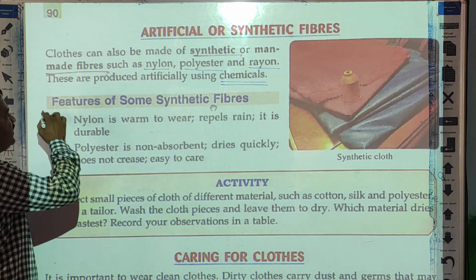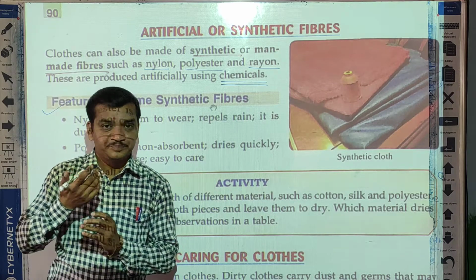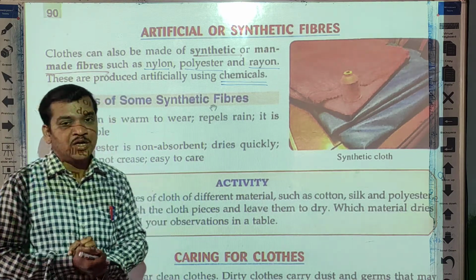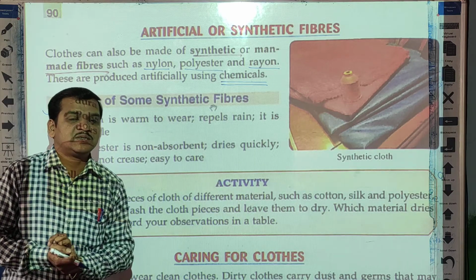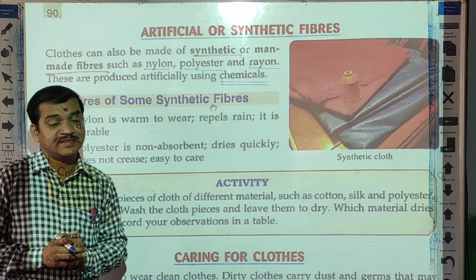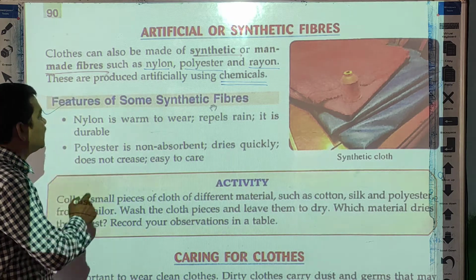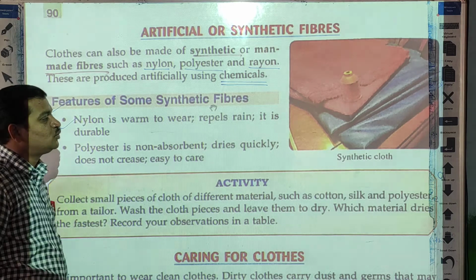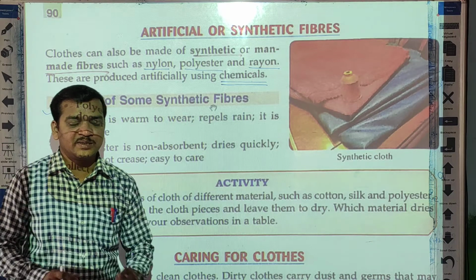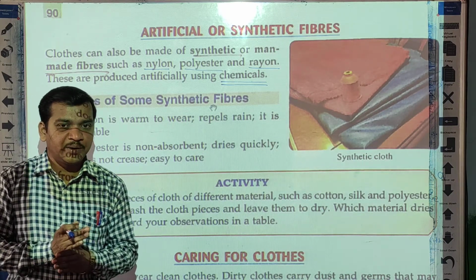Now next one, features of some synthetic fibers. Like natural fibers, we'll see the features of synthetic fibers. Nowadays most of the people use synthetic fibers. Why? The reason is now we'll see. Nylon is warm to wear and repels rain. It is durable. Whatever the synthetic clothes are there, they are more durable.